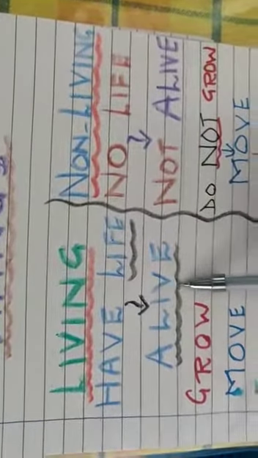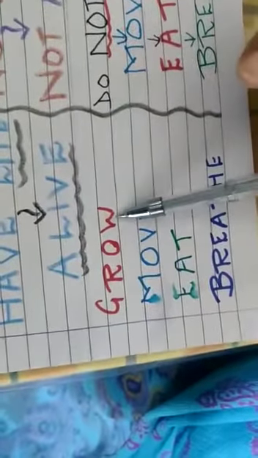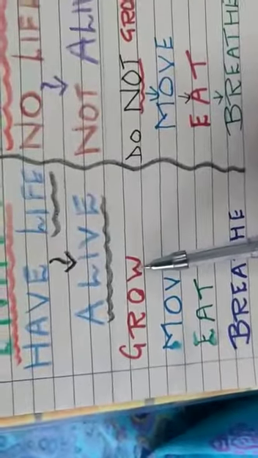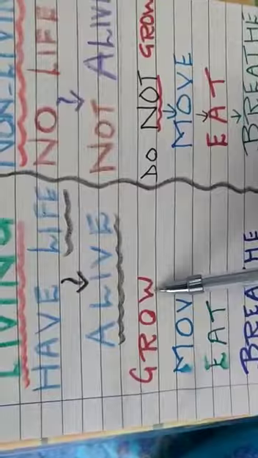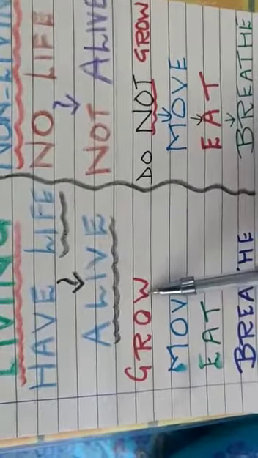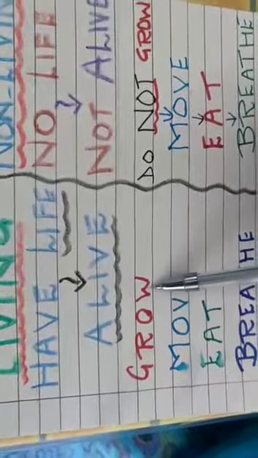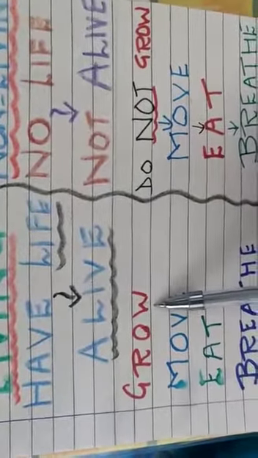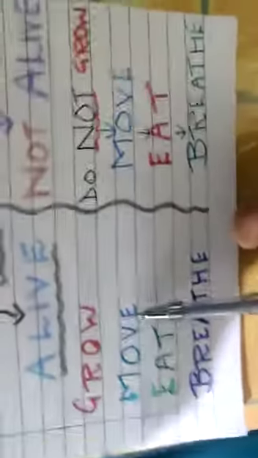They are alive. Then what you have to remember about living things is that living things grow. For example, you yourself, from a baby, you become a little bigger. Now you reach class 1. First you went to lower KG, then upper KG, class 1, class 2, till finally you finish all your studies. So you keep growing year by year. So living things grow.